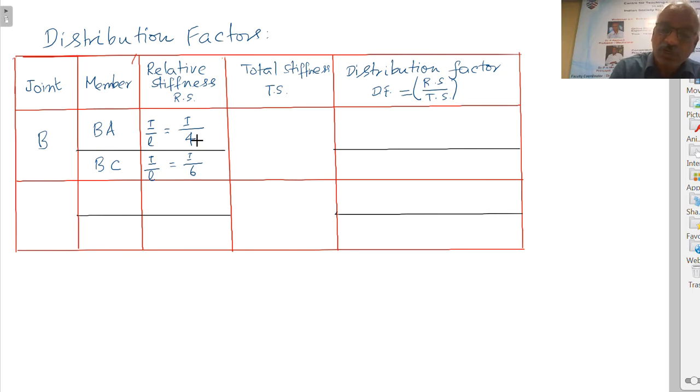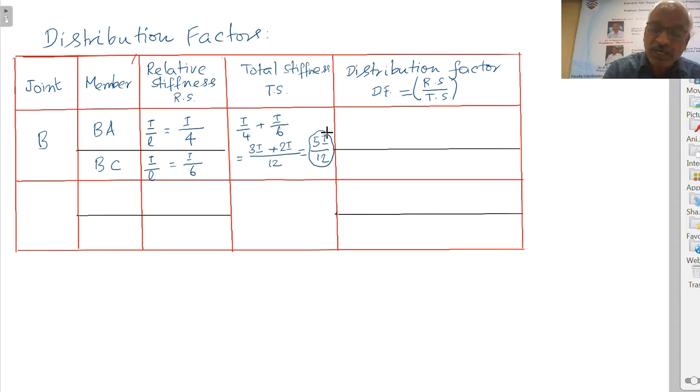Now next is total stiffness for this joint. For this joint, it is I by 4 plus I by 6. Taking the LCM as 12, this will become 3I plus 2I, so this is equal to 5I by 12. So this is the total stiffness.